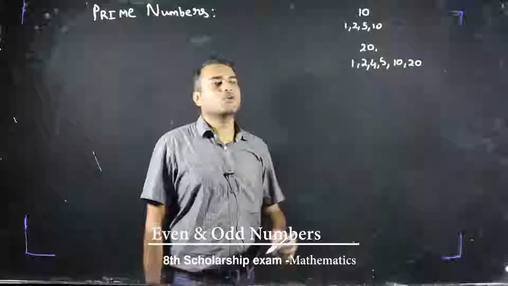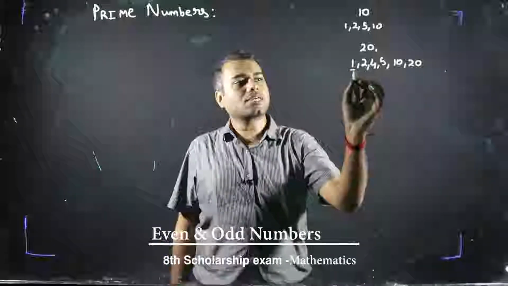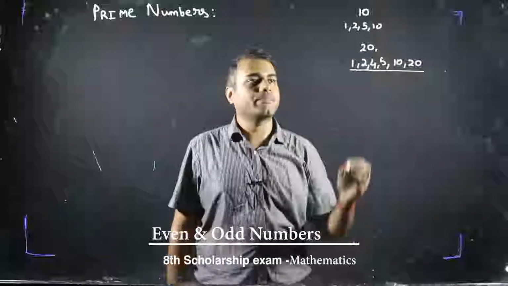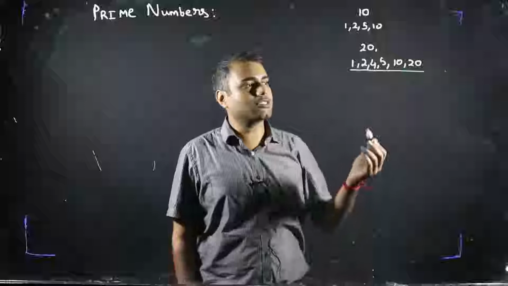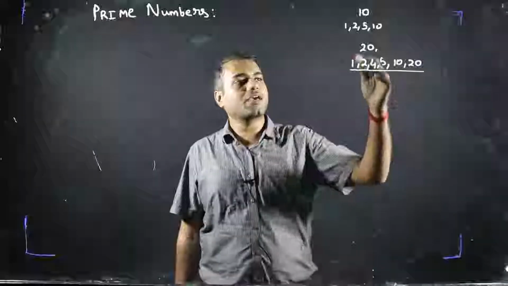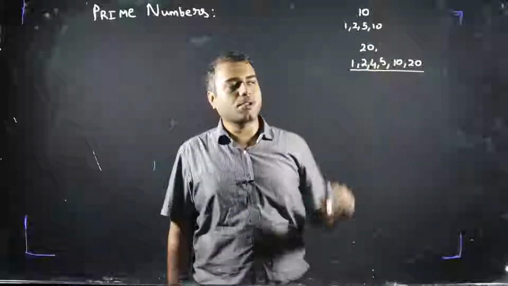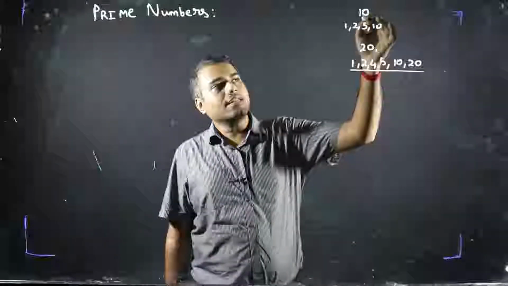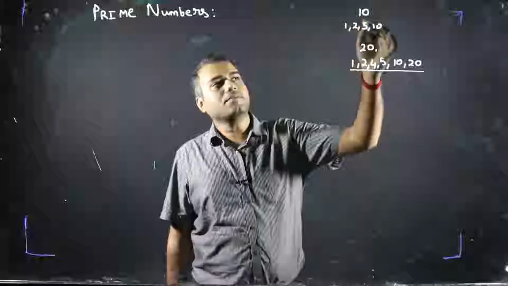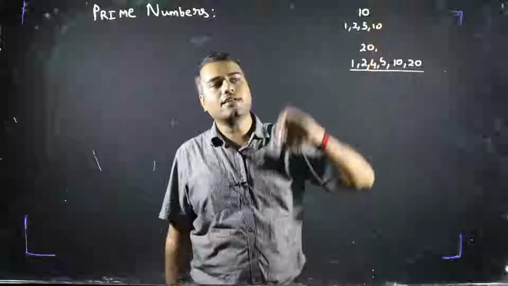These numbers are called factors of 20. 1 is a factor of 20, that means 20 is divisible by 1. 5 is a factor of 20, that means 20 is divisible by 5. 5 is a factor of 10, that means 5 can divide 10.